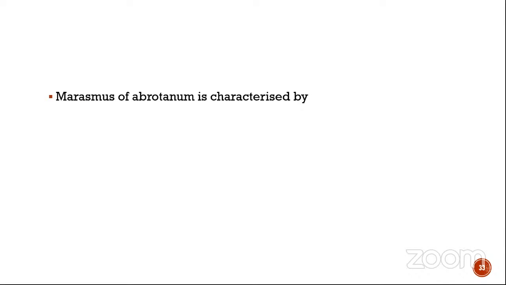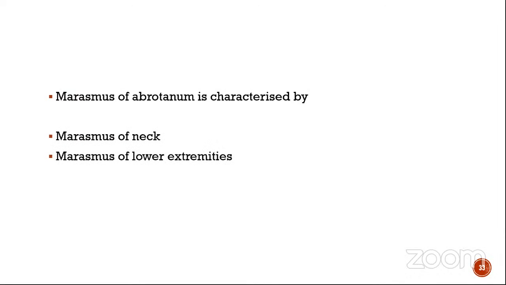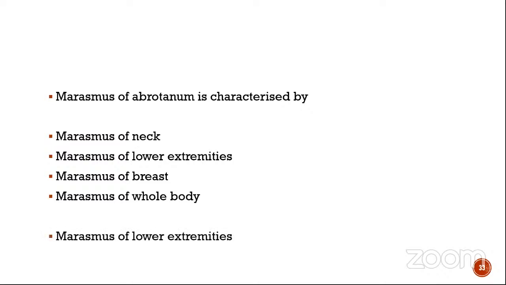So next is marasmus of abrotanum is characterized by marasmus of neck, marasmus of lower extremities, marasmus of breast, and marasmus of whole body. So abrotanum, if you go to keynotes, you will find out that marasmus, especially of the lower extremities, is the right answer. Okay. Neck goes towards natrium, and whole body goes towards iodine.